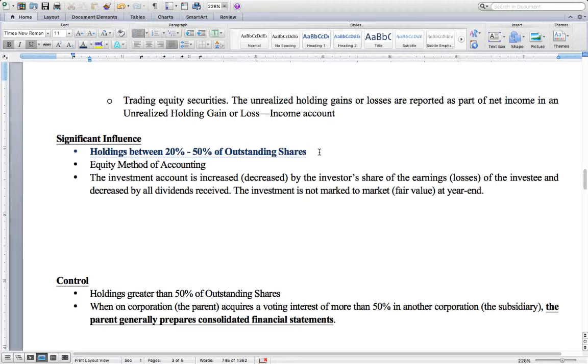The key difference for significant influence is that it follows the equity method of accounting. Essentially, what the equity method of accounting does is that the investment account is increased or decreased by the investor's share of the earnings or losses of the investee. The investment is not marked to market at year end. So we will go through a basic example here.